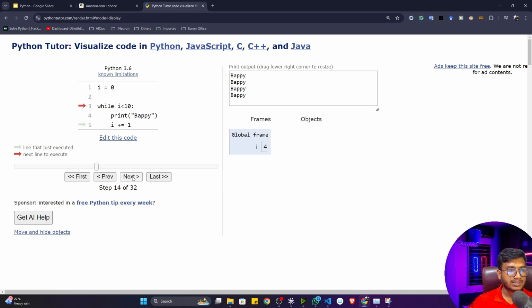If I do next, you can see the value of i is changing every time. Once this condition stops matching, it will break that loop. Let me tell you. So let me go to the 9.